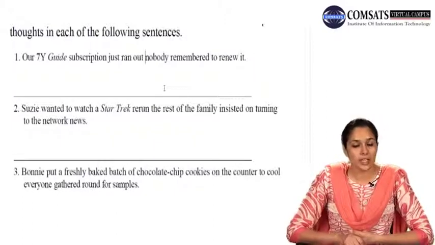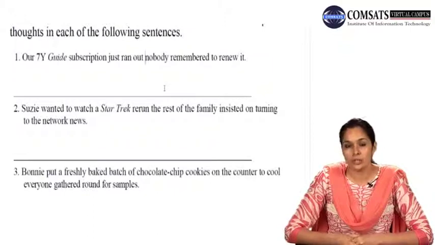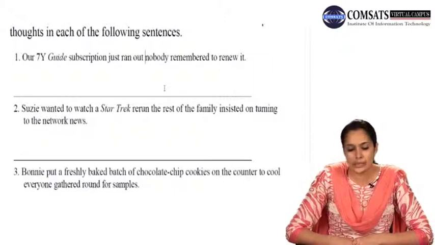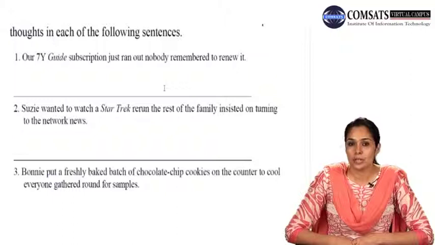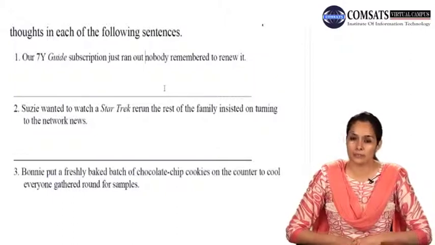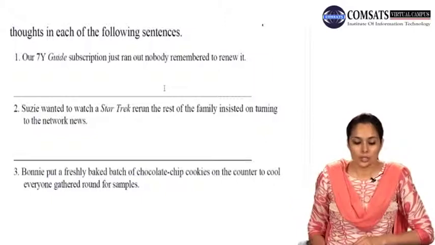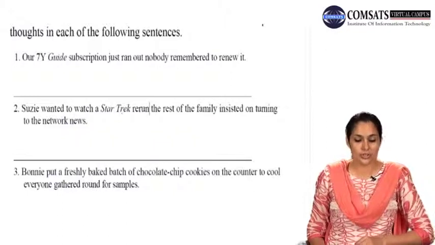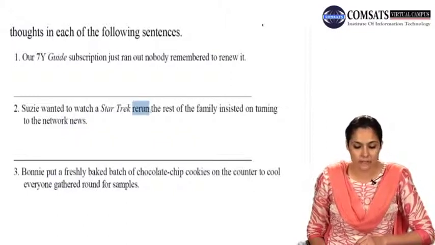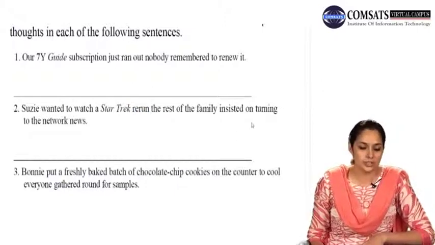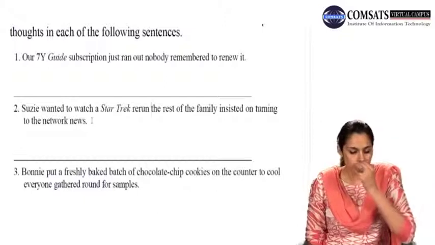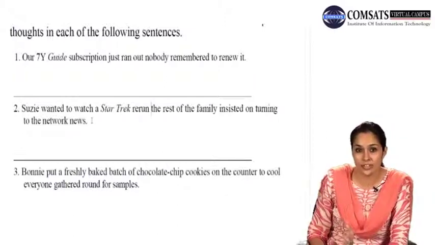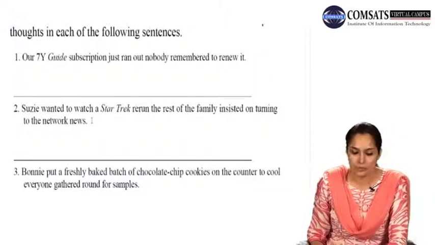Now this again is a very clear indication where you have to put a semicolon, because one of the persons out of the whole family wanted to watch the rerun or retelecast of the Star Trek, but the rest of the family wanted to watch something else. So you have the semicolon right here. Susie wanted to watch a Star Trek rerun. Here the semicolon will come after "rerun", and then you have the rest of the family insisted on turning to the network news. So this is where, while reading the sentence, you feel that there is a natural pause, and there you will put the semicolon.